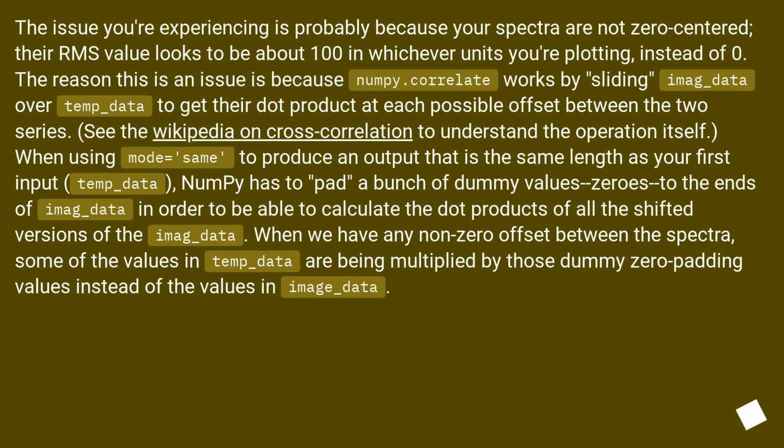When using mode='same' to produce an output that is the same length as your first input, temp_data, numpy has to pad a bunch of dummy values, zeros, to the ends of imag_data in order to be able to calculate the dot products of all the shifted versions of the imag_data. When we have any non-zero offset between the spectra, some of the values in temp_data are being multiplied by those dummy zero padding values instead of the values in imag_data.